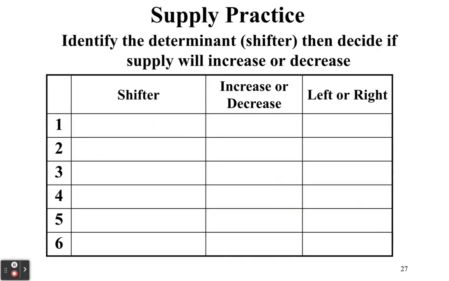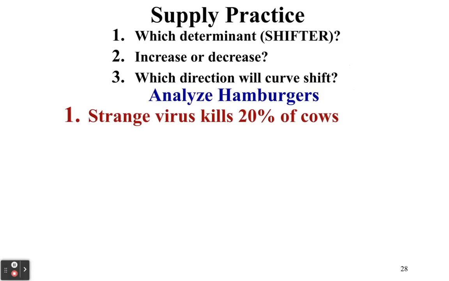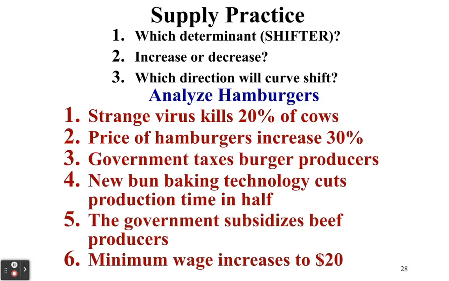Okay, now what I would like you to do, draw this box in your notes, or at least write down numbers 1, 2, 3, 4, 5, 6. And for each of these, something's going to happen. The shifter is going to happen, and you're going to say whether it causes an increase or decrease to supply, which corresponds with a left or right shift. I'll give you a hint. There is one trick one in there where it's going to be movement on the curve. Okay, so keep that in mind. So here are your 6. Go ahead and pause the video, put those in your notes, and then I will come back and explain them.